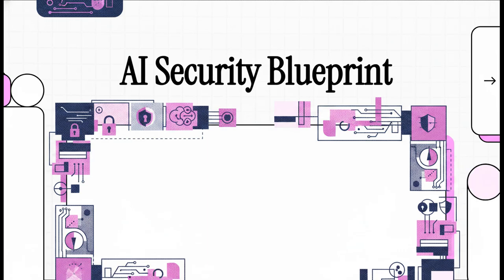Welcome to this explainer. Today, we're diving straight into the architectural blueprint for deploying LLMs and agentic AIs safely. Look, if you're involved in integrating AI into your enterprise, you already know the drill. Security and governance can't just be an afterthought anymore. It's not a secondary consideration. We're essentially building the future here.